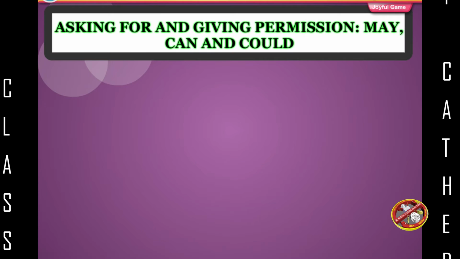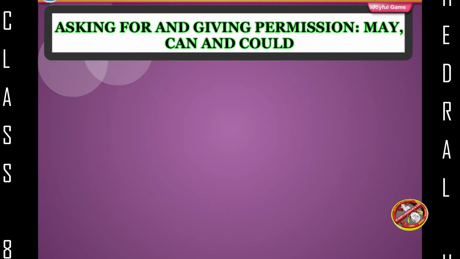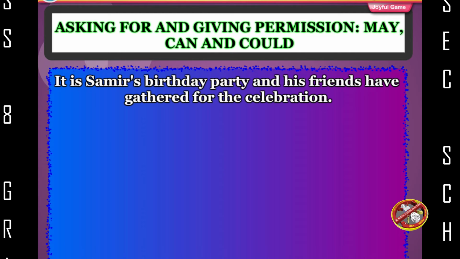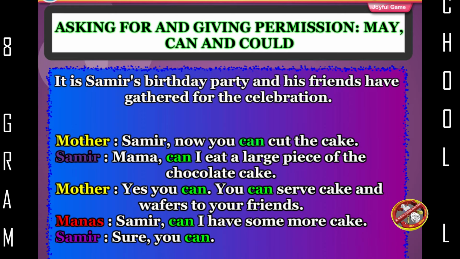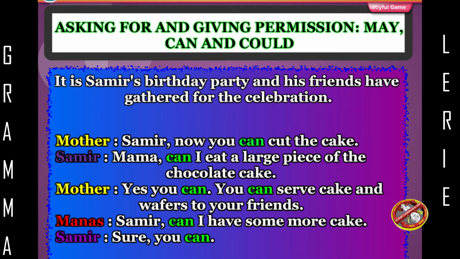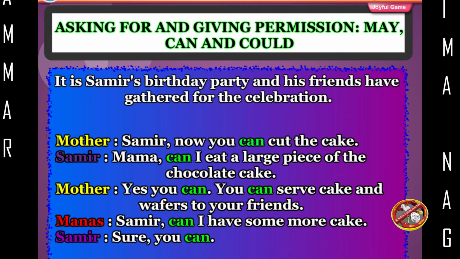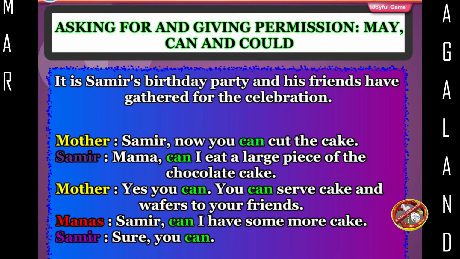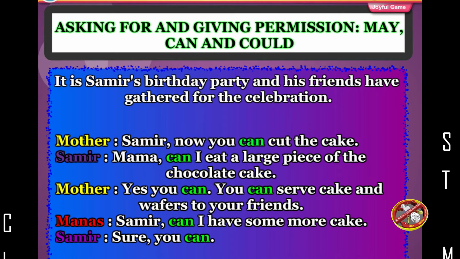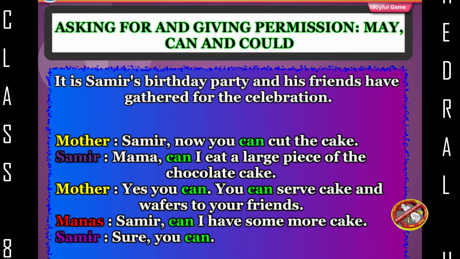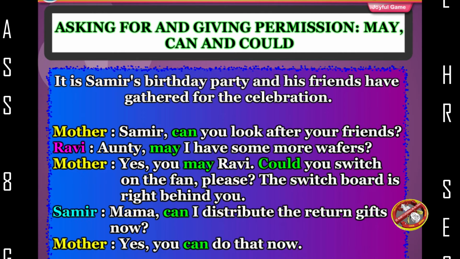Asking for and giving permission: may, can, and could. It is Sameer's birthday party and his friends have gathered for the celebration. Mother: Sameer, now you can cut the cake. Sameer: Mama, can I eat a large piece of the chocolate cake? Mother: Yes, you can. You can serve cake and wafers to your friends. Manas: Sameer, can I have some more cake? Sameer: Sure, you can.